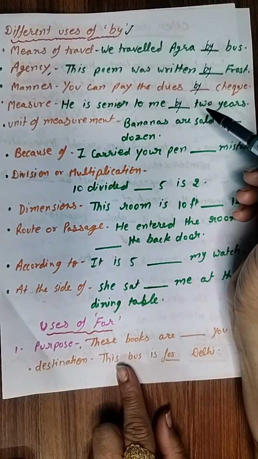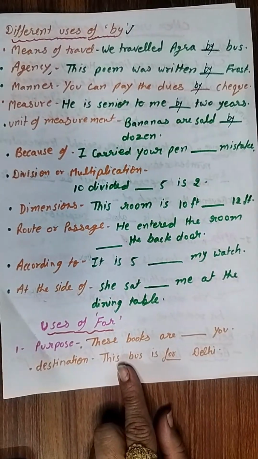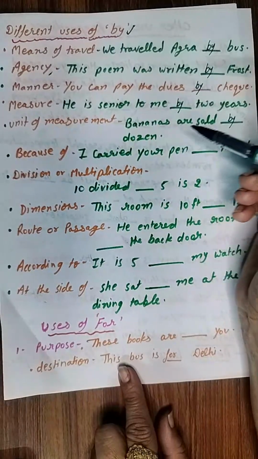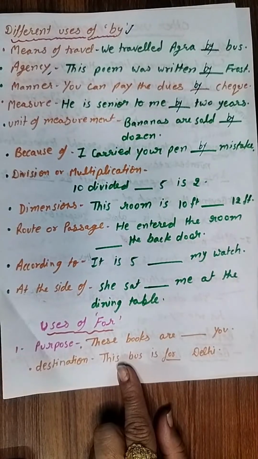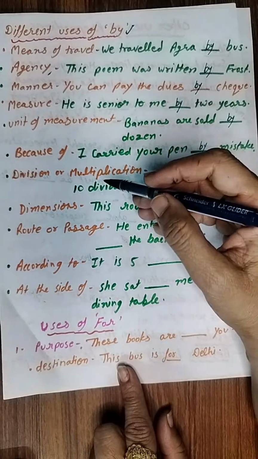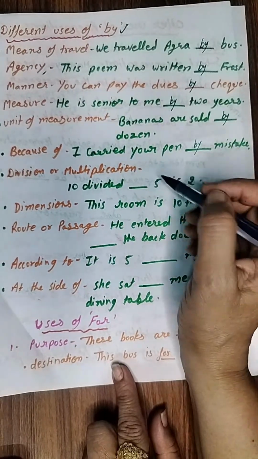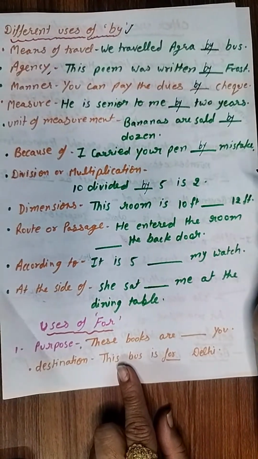For example, bananas are sold by dozen. You will not write in dozen. Bananas are sold by dozen. Okay, then the next one is because of. So I carried your pen by mistake. Because of को मीनिंग भी convey होता है by से, कि गलती से. Okay, मैं तुम्हारे पेन को गलती से ले गया. Okay, so by mistake. Then division or multiplication. 10 divided by 5 is 2. Okay, so in that way also we use by.